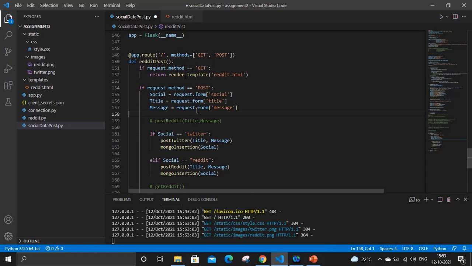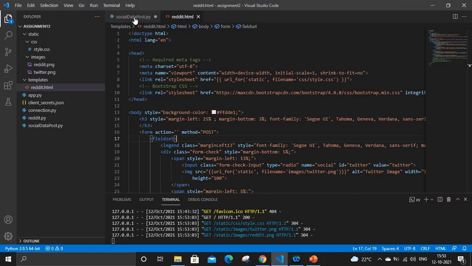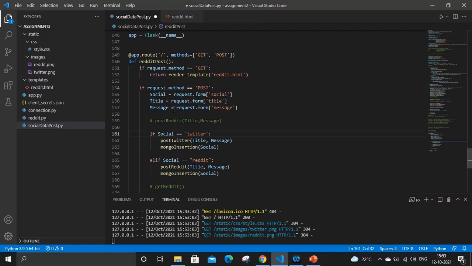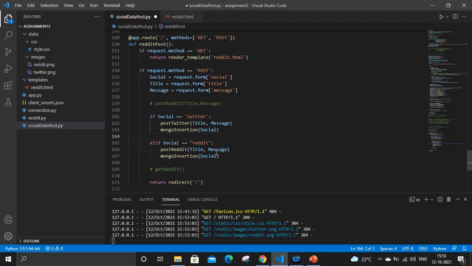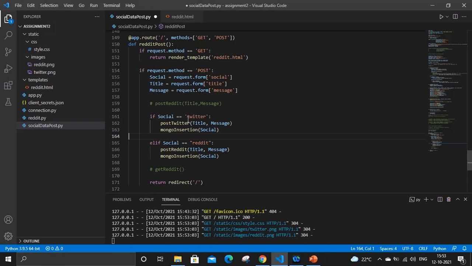This request has been made, this is a post. Whenever I press the submit button, this function will be called. If I choose Reddit or Twitter, based upon this radio button selection, the post is going to be created for the relevant platform.